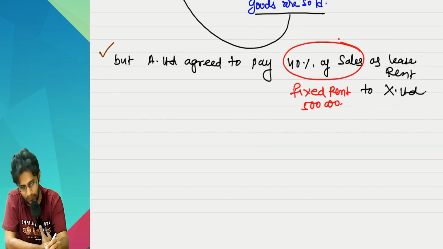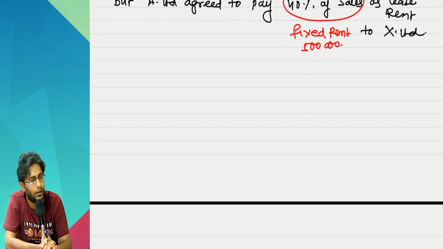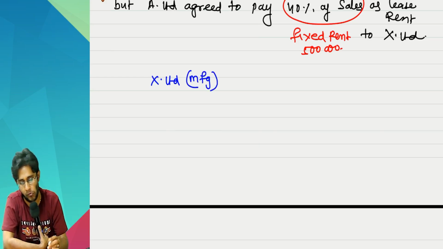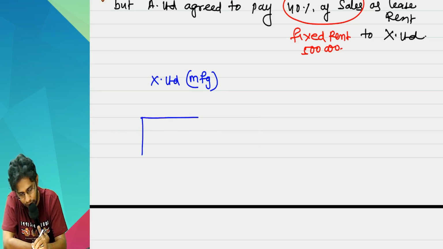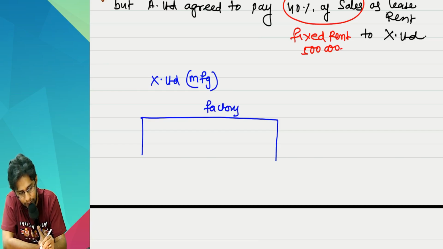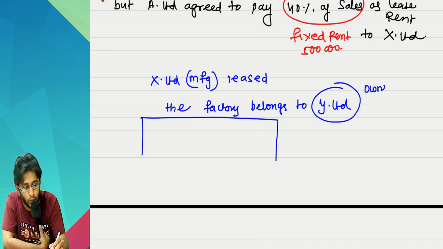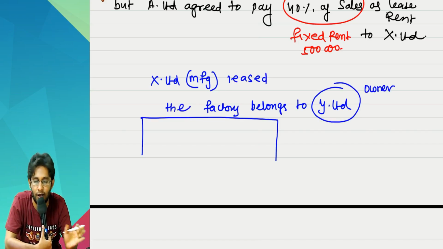Second one, look at this. Little deep example, but you'll understand. Sir, X Limited is a manufacturing company. This is a factory belonging to another company, Y Limited. X Limited leased the factory. Y Limited is the owner of this building, but this fellow has leased the asset.